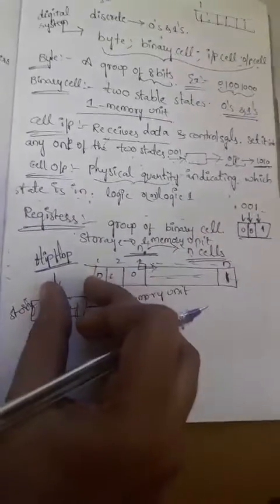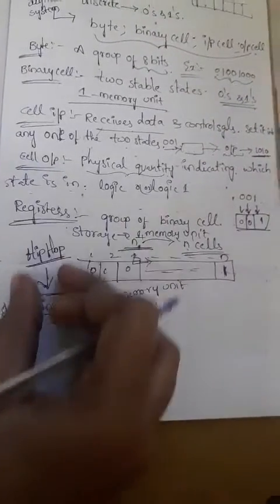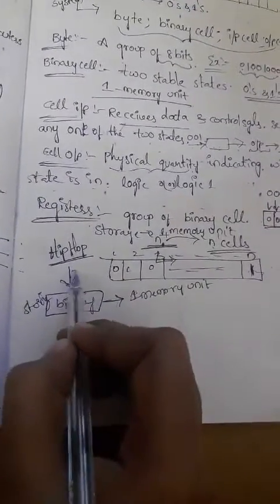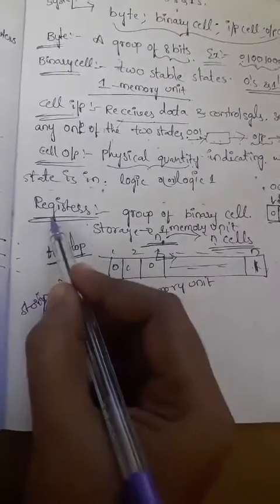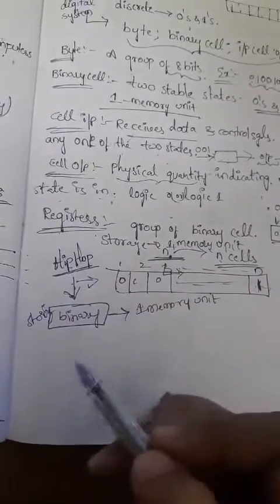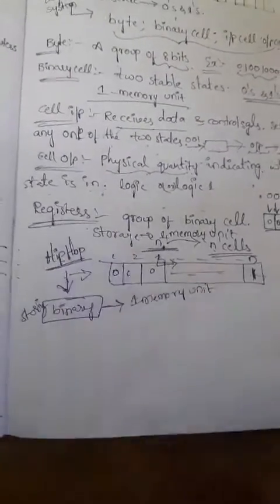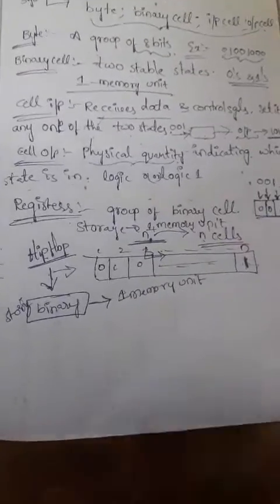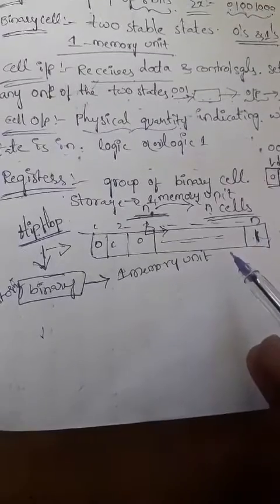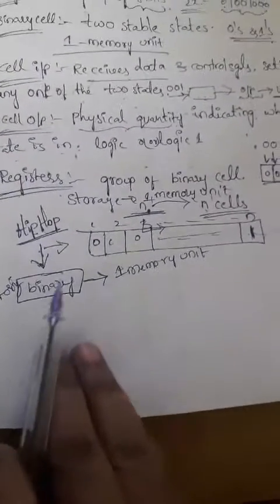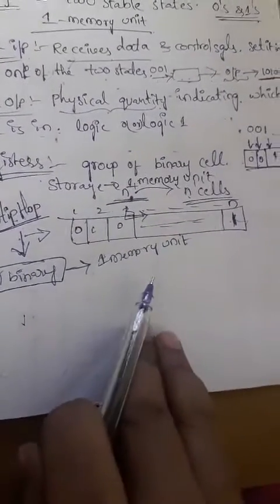And the best example of a register is the flip-flop. Why? Because it also stores binary information, and its storage capacity equals that of the register: this is one memory unit and that is also one memory unit. This is the best example for registers. An n-bit register consists of n flip-flops, and it is capable of storing an n-bit word.